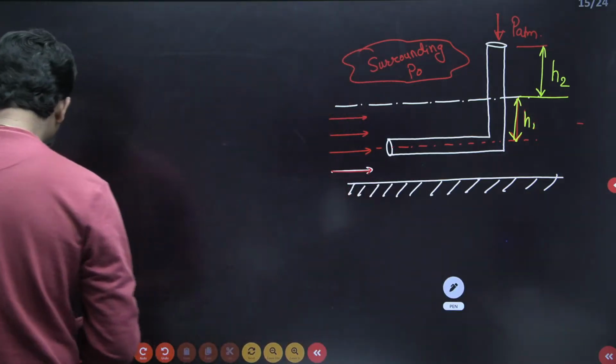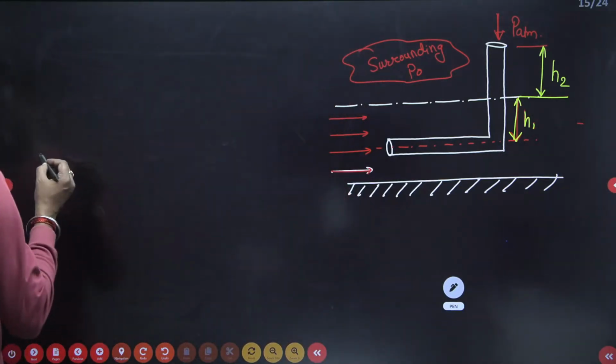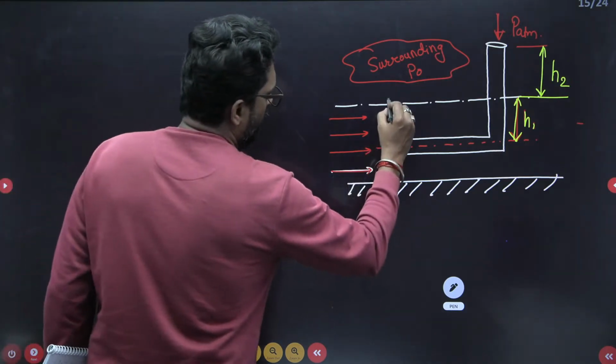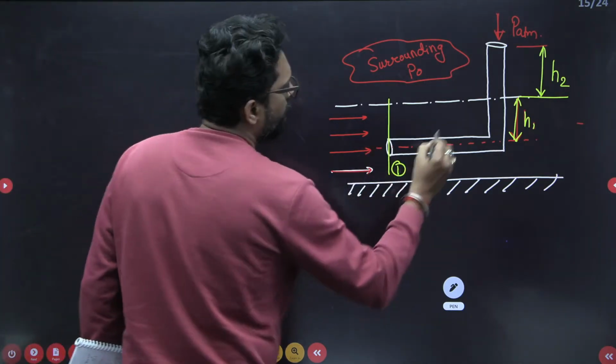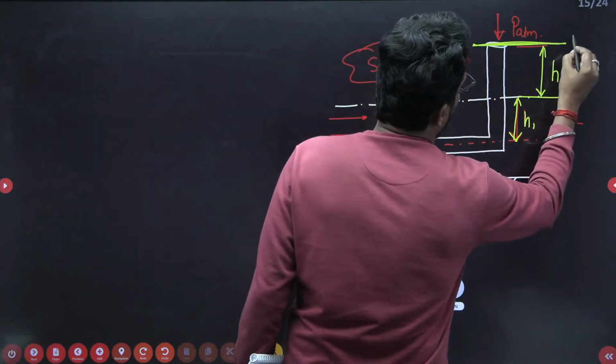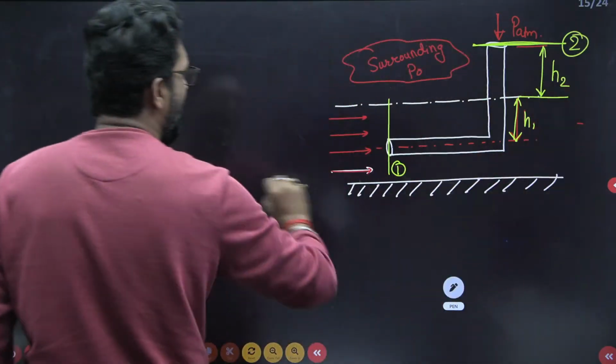Now, apply the Bernoulli equation between this point 1 and this point 2. You have to find the discharge. That means there must be a flow.